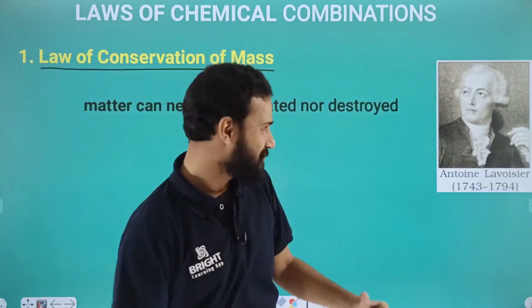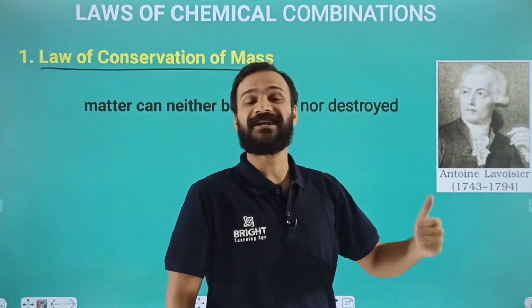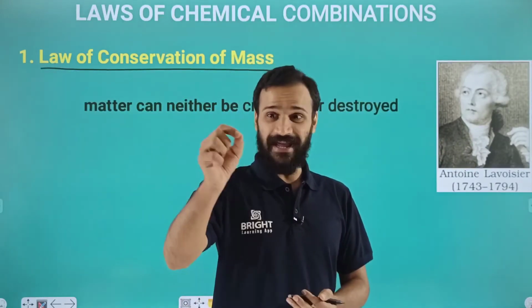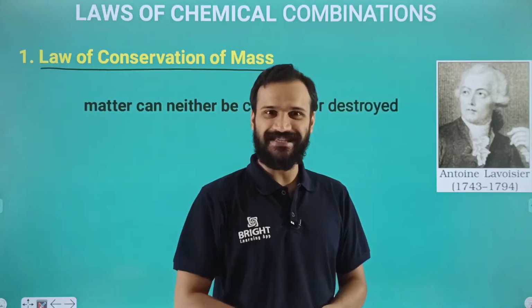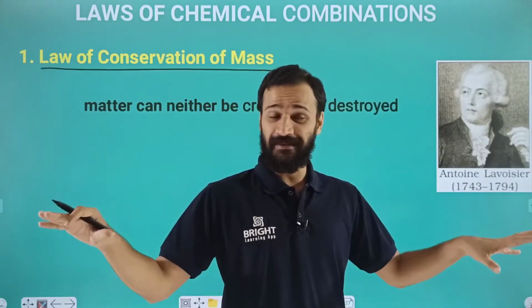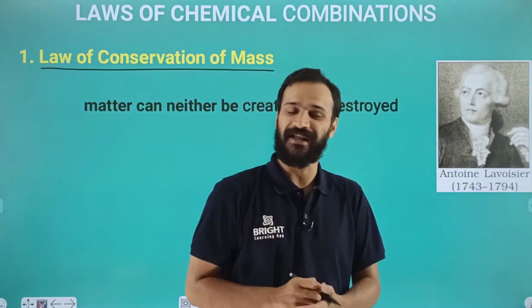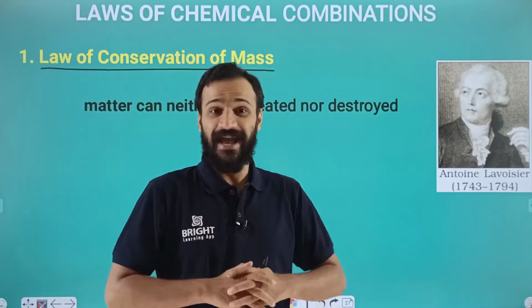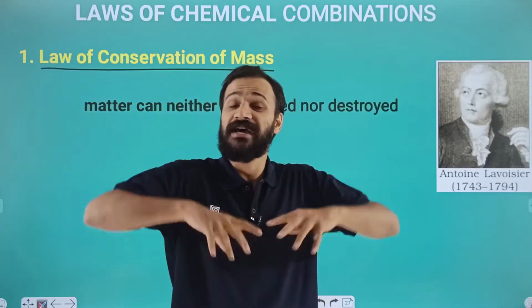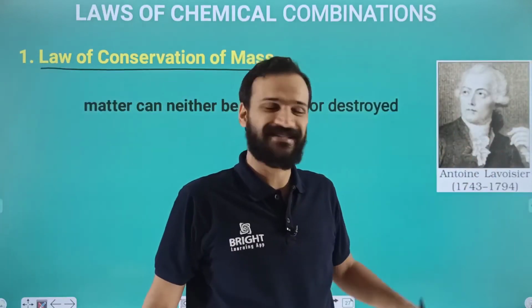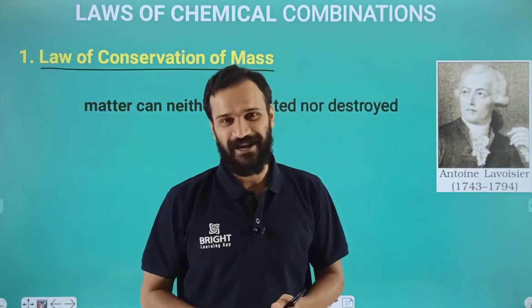You may remember the names hydrogen and oxygen were given by Antoine Lavoisier. Those elements were not discovered by him, but the names were given by him. He is also the first scientist who classified the elements into metals and non-metals.